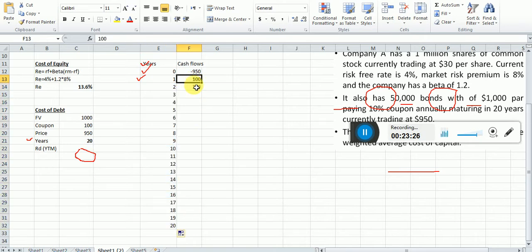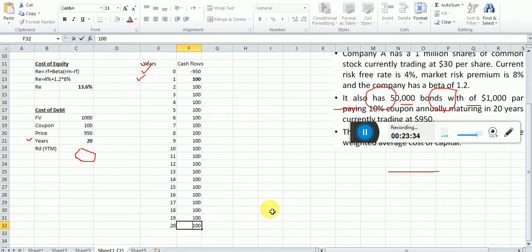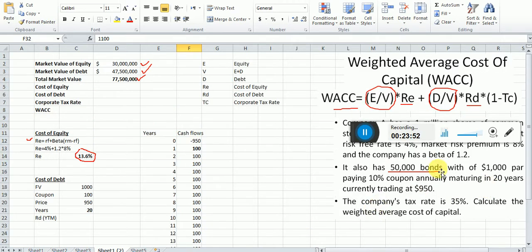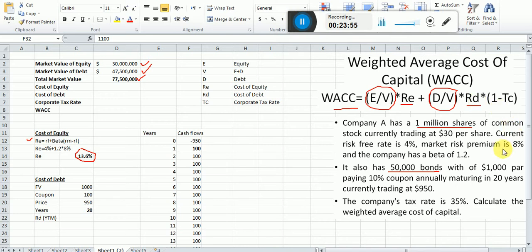You are receiving 100 each year for 20 years, and in the 20th year you are receiving 1100. You know why? Today you are just paying $950 and you are getting $100 at the end of each year, and at the end of the 20th year you are getting 100 plus 1000. Why? Because the face value in our example is 1000, right? It means if you keep this bond for 20 years, at the end of the 20th year you are getting 1000.